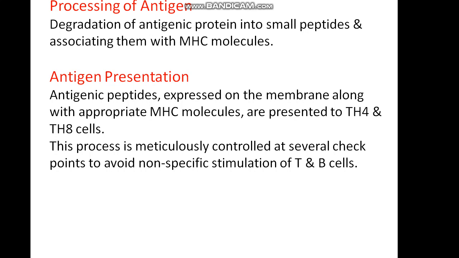There are different types of MHC molecules, and then they are presented to Th4 and Th8 cells. And this process is very meticulously controlled at several checkpoints to avoid non-specific stimulation of T and B cells that leads to autoimmunity and auto destruction of the cells.